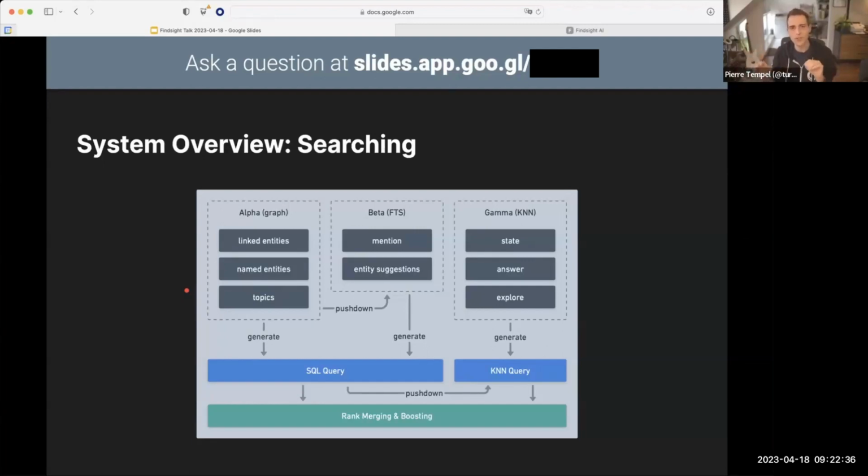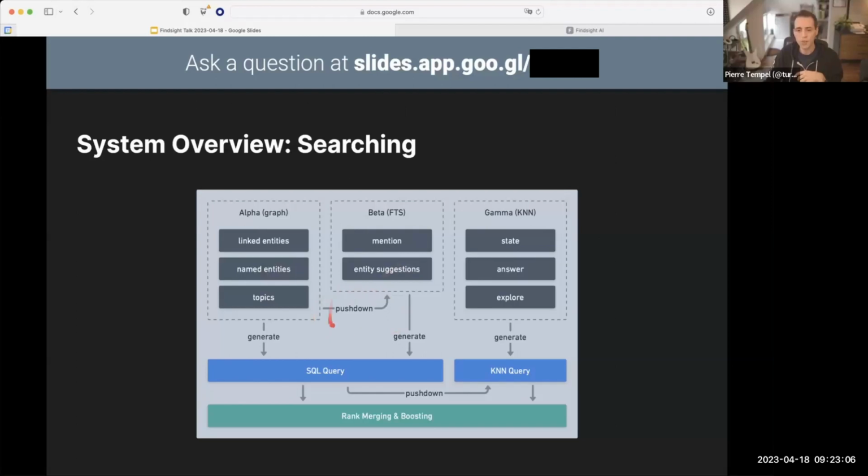And throughout all of this, keep in mind that one or all of these stages may exist, right? You may only have an alpha query in your search, you may only have a beta query or a gamma query, or all of them. And we want these stages to optimize each other. So if there's an alpha stage that restricts the amount of sources that we have to look into for matching claims in a beta stage, we want the beta stage to ignore everything outside of that.